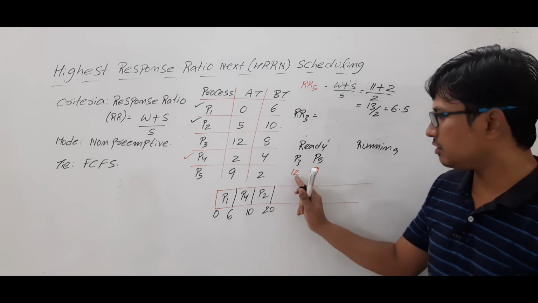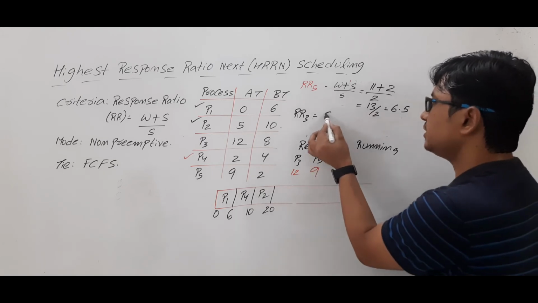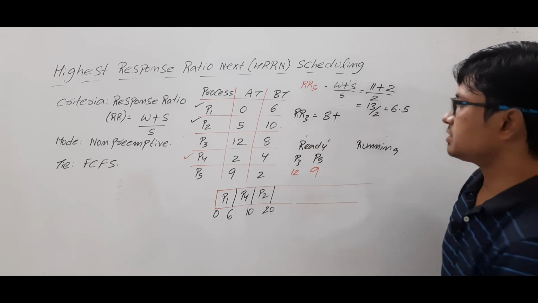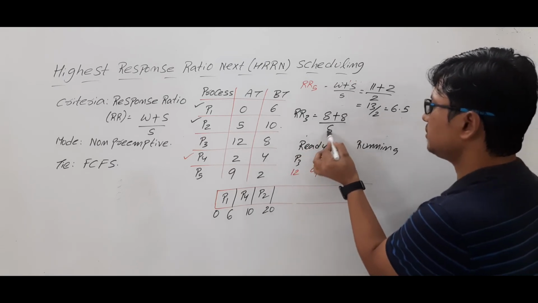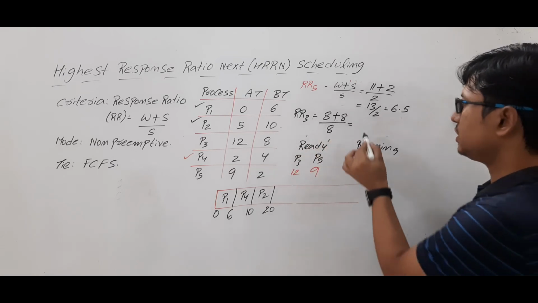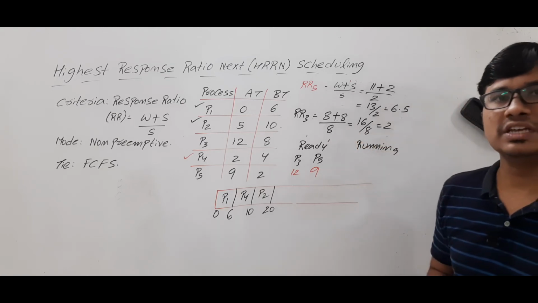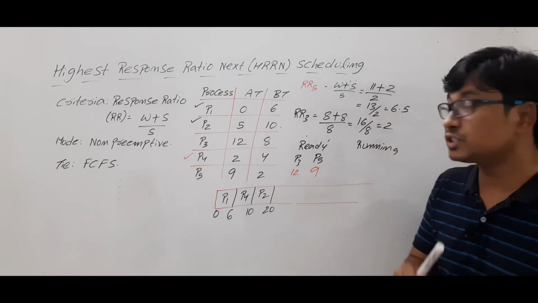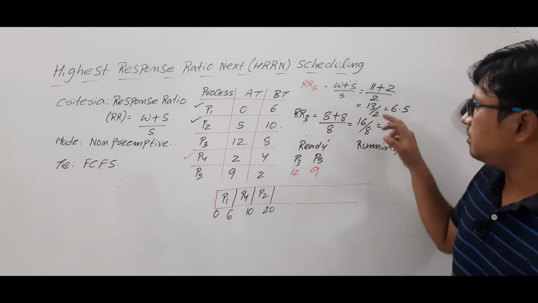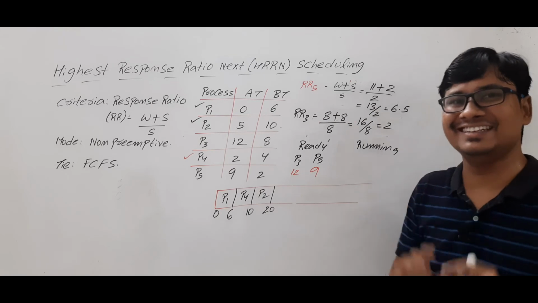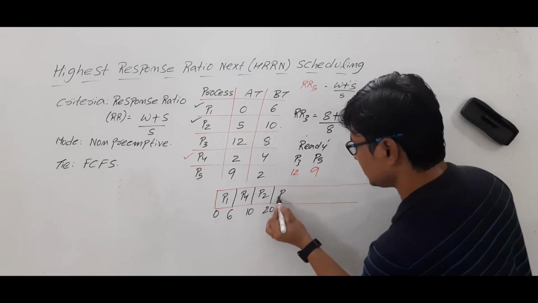Similarly, the response ratio of process P3: currently it is 20 units of time and it arrived at 12 units, so it is waiting for 8 units. Process P3 burst time is 8 units. So 8 plus 8 by 8 is 16 by 8, which is 2. Which process has the highest response ratio? The process P5 has the highest response ratio, so it will be dispatched.